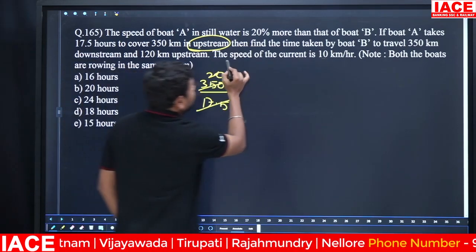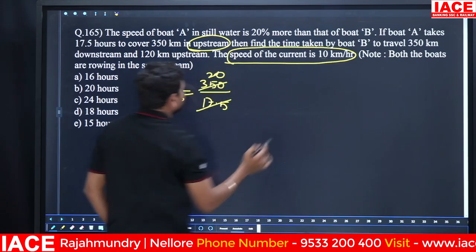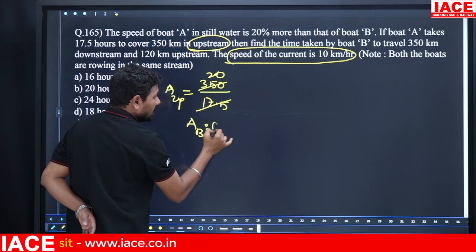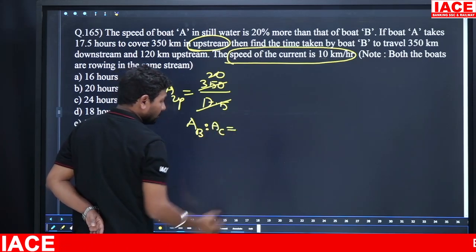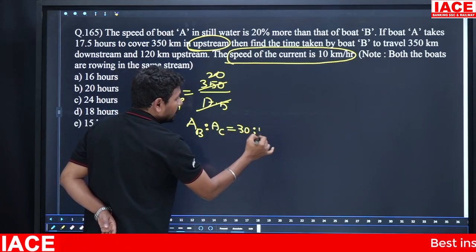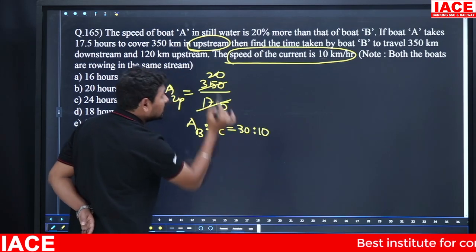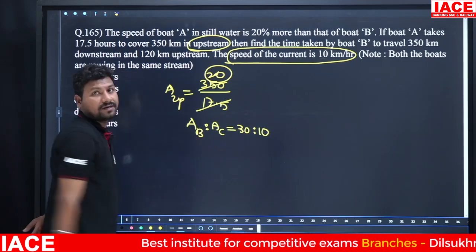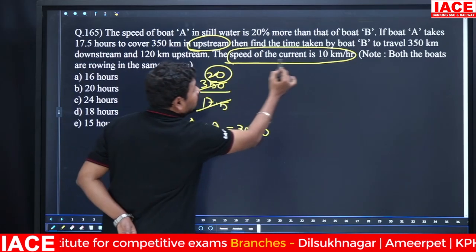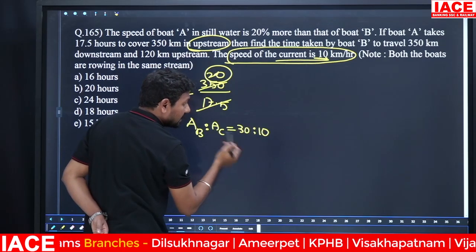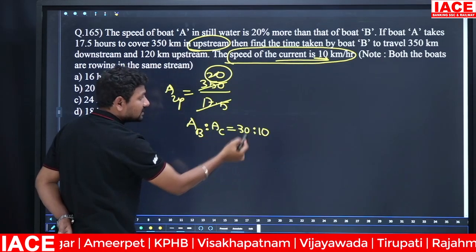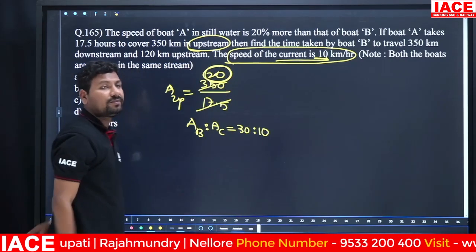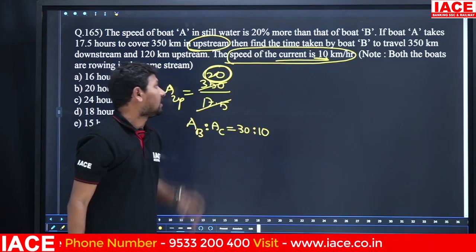And clearly we know that the current speed is 10 kmph. Current speed is 10 kmph means boat A's speed is 30 and the current is 10. 30 minus 10 is equal to 20, 30 plus 10 is equal to 40. The current speed, meaning the water speed, is clearly mentioned as 10, and boat A's speed is 30. 30 minus 10 is 20, because they already mentioned the current speed is 10.